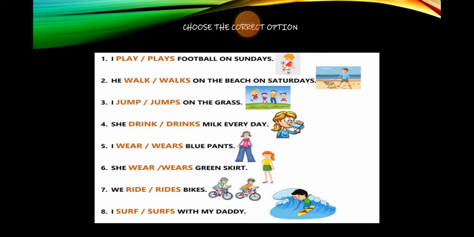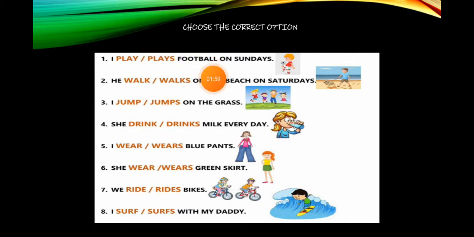So then you are going to practice this. Just for practice, you choose the correct option, okay? For instance, I play or plays football on Sundays. If we talk about I, we use play, of course. He walks on the beach on Saturdays. What do you think?